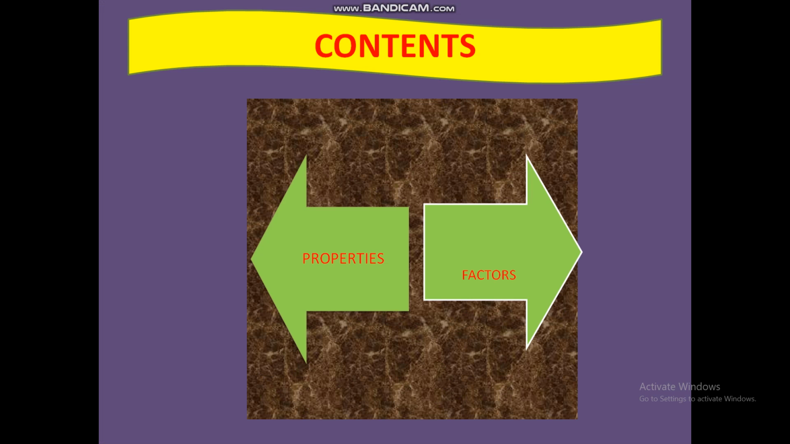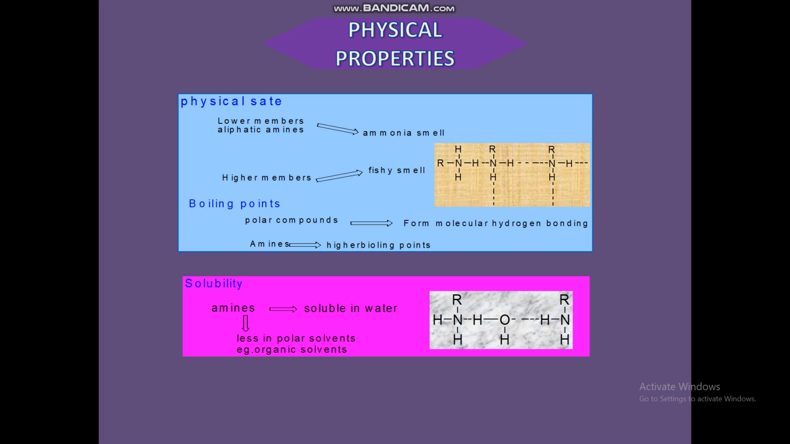Next, the content we are going to see today: properties and factors of aliphatic amines. Properties means physical and chemical properties, that is basicity and solubility and so on. The factors means how they affect the properties and how we can overcome the factors. Next, the physical properties of aliphatic amines.